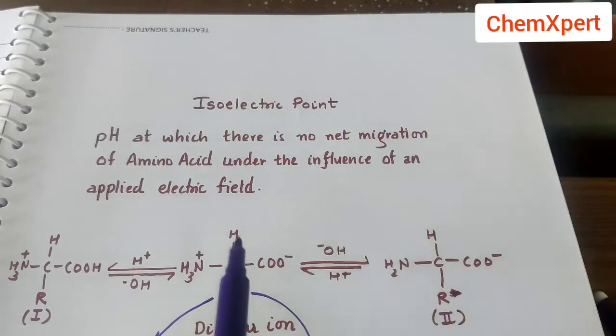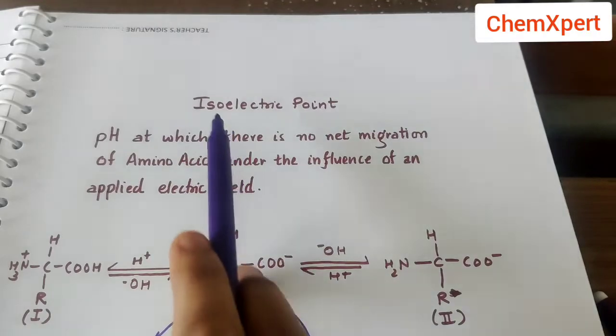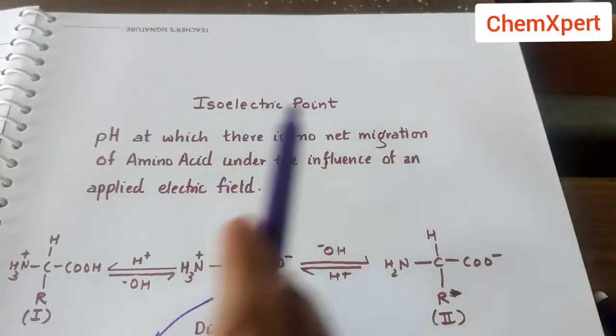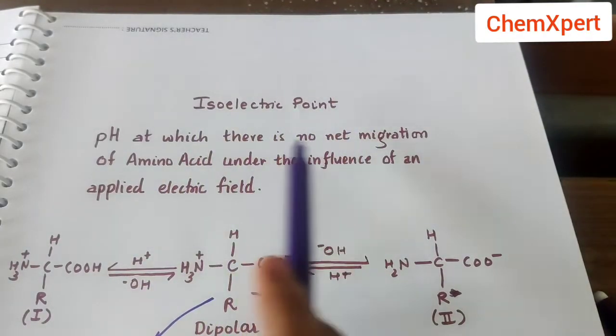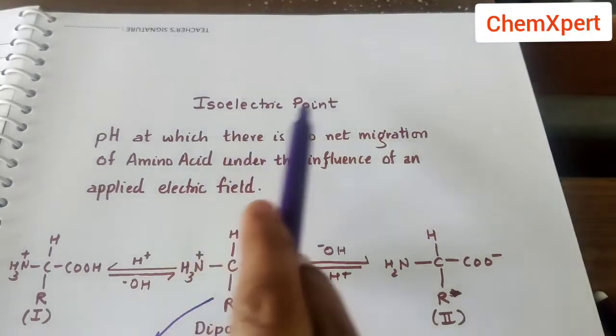That is, a neutral dipolar ion exists when there are equal amounts of cation 1 and anion 2. So at that stage, that pH is said to be the isoelectric point. Now there is no net migration of this amino acid under the influence of the applied electric field. So this pH is known as an isoelectric point.